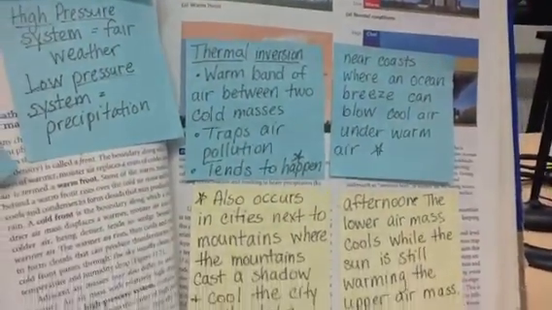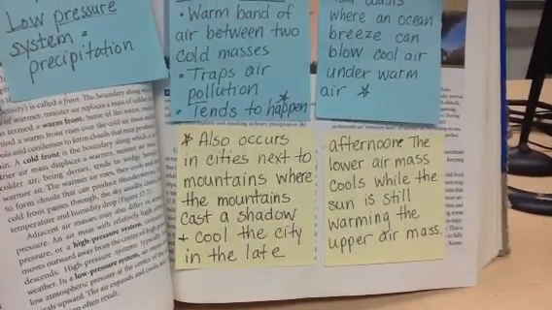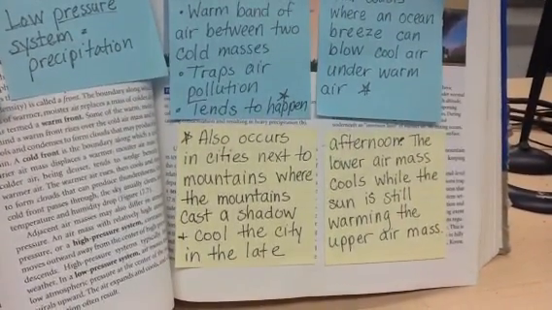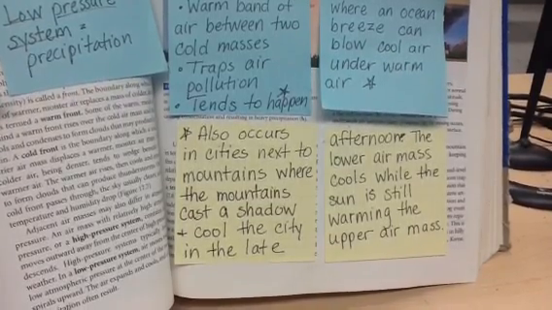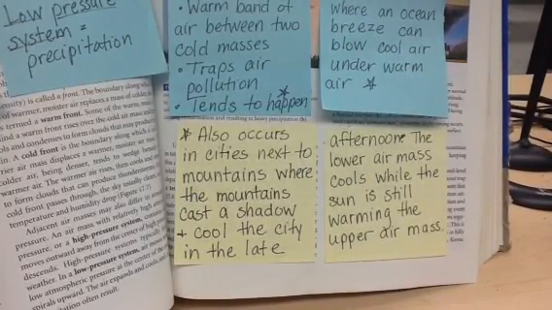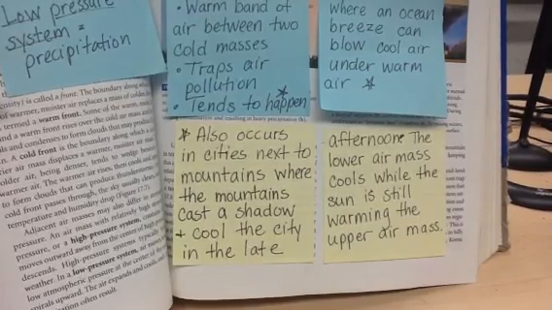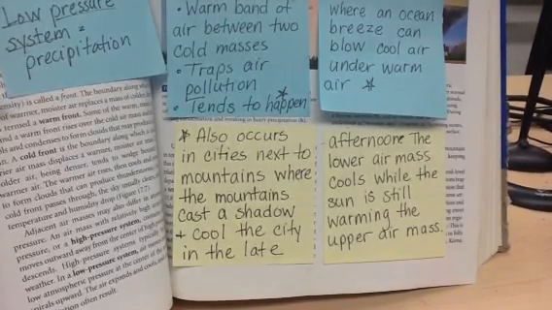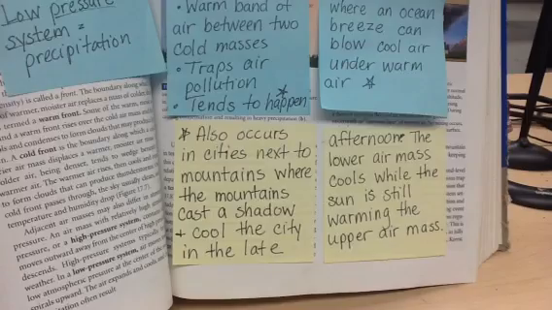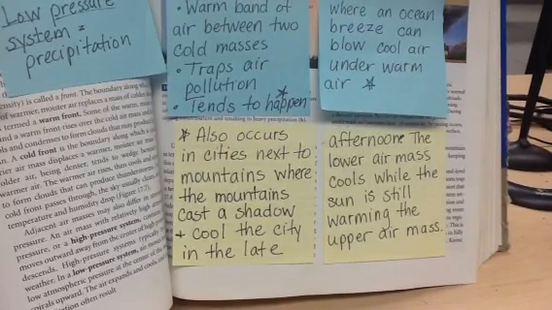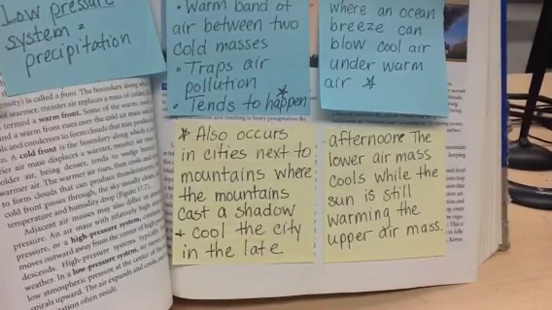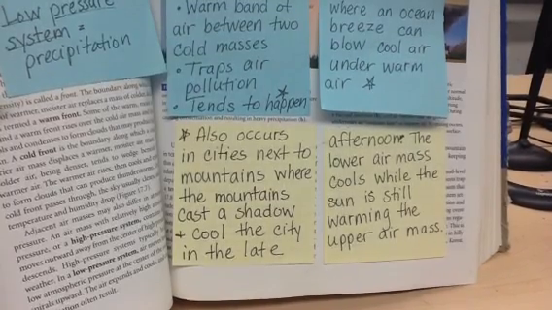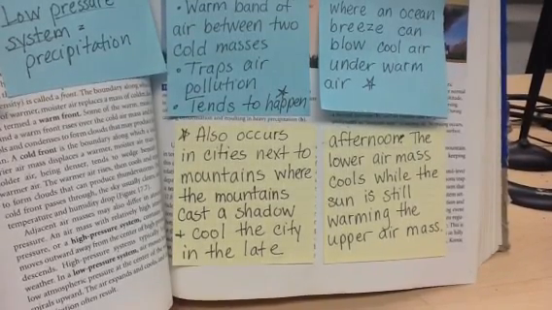It also happens in cities next to mountains where the mountains cast a shadow and cool the city in the late afternoon. The lower air mass cools while the sun is still warming the upper air mass. This happens a lot in Southern California. Our valleys are surrounded by mountains, and in the late afternoon, that casts a big shadow. And so in the summertime, you can get a lot of air pollution in the afternoon due to this inversion phenomenon.